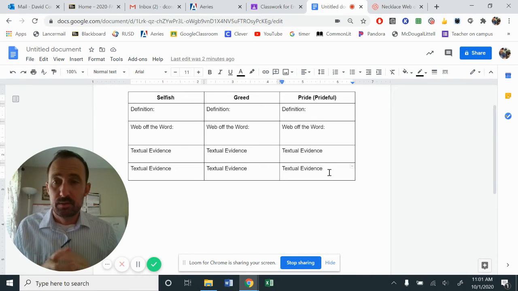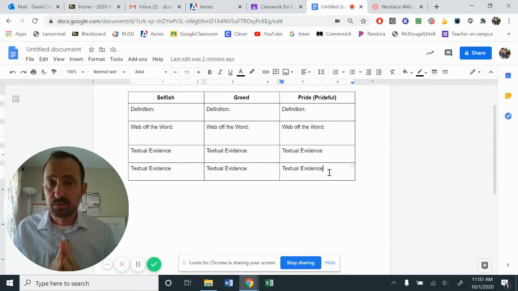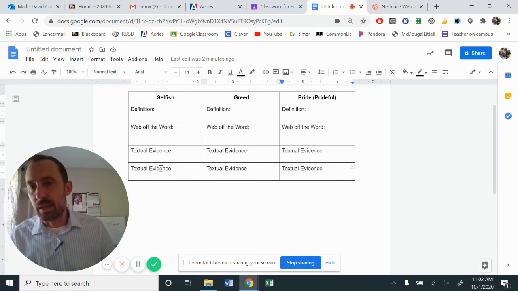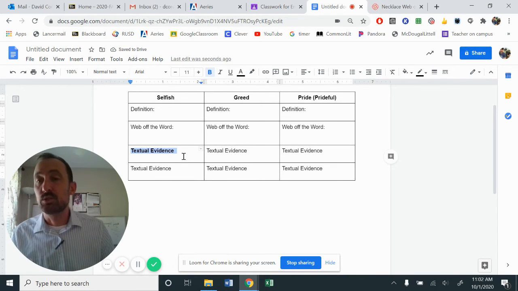Okay. Now, you found your textual evidence. Looking at the options that you have, can you please identify which one you think is the strongest and which one you would want to write about over the other? So if I have two examples of how Mademoiselle is selfish, and I think this first one is the one that I want to use, I'm just going to identify it by making it bold or underlining it, to show that this is the one I'm probably going to use. Let's say I'm going for greed and I really like this second option that I picked. I'm going to put down